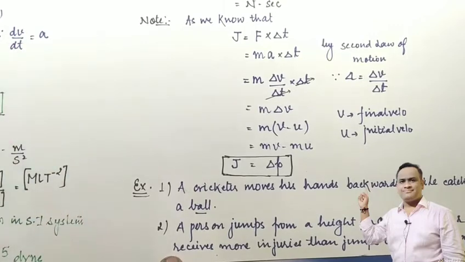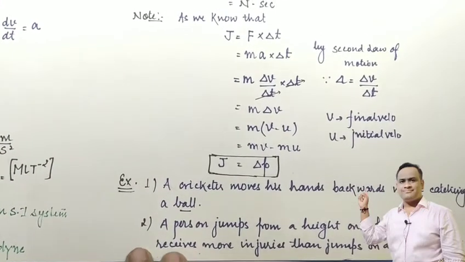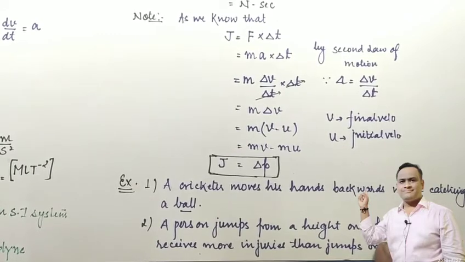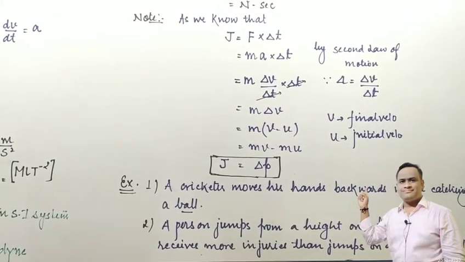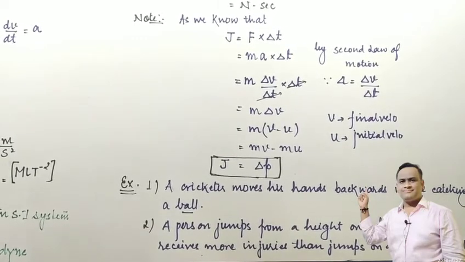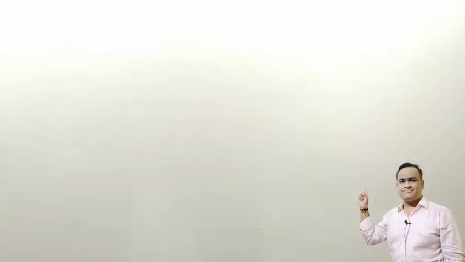The reason is that whenever a person jumps over the pucca floor, he suffers a huge amount of force on his back, whereas when he jumps over the heap of sand, he feels a smaller amount of force. That is the biggest reason, and an example of impulse. So students, let's discuss a few more examples of the phenomena of impulse.